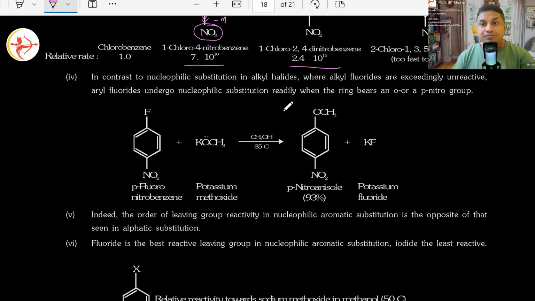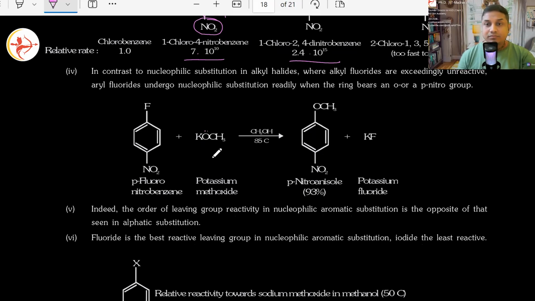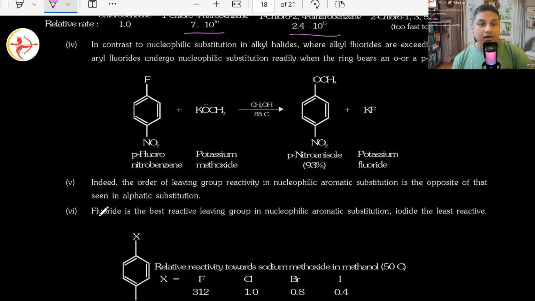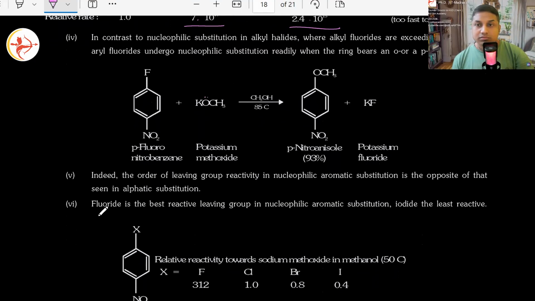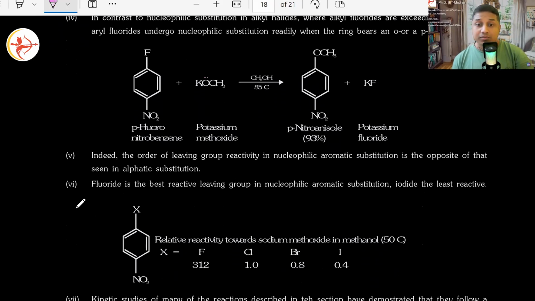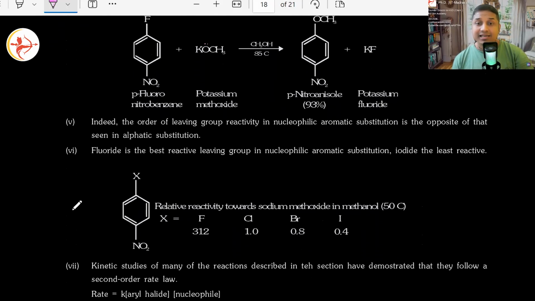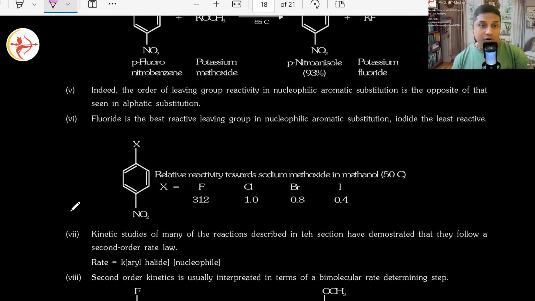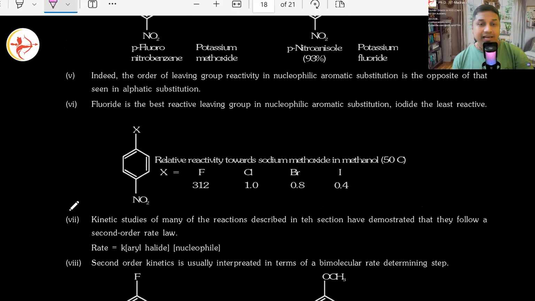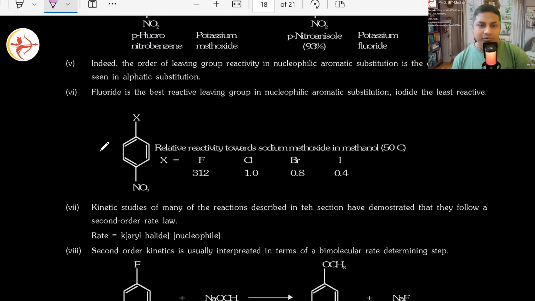All good? Yes? Okay. Now, ortho or para-nitro. Okay, next. Indeed, the order of leaving group reactivity in nucleophilic aromatic substitution is the opposite of that seen in aliphatic substitution. That is fine. I mean, if you put fluorine there, it is most reactive.